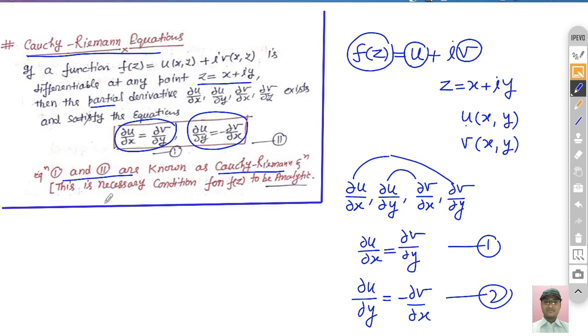One of the most important things is that to prove that any function is analytic, this is basically the necessary condition. So if in your GATE exam a question comes, prove that this function is analytic, since it is a necessary part, you can check it by these two equations. If any function u + iv is given, for the necessary condition you can check the Cauchy-Riemann equations. If they are satisfied, then necessarily you can say that the function is analytic.